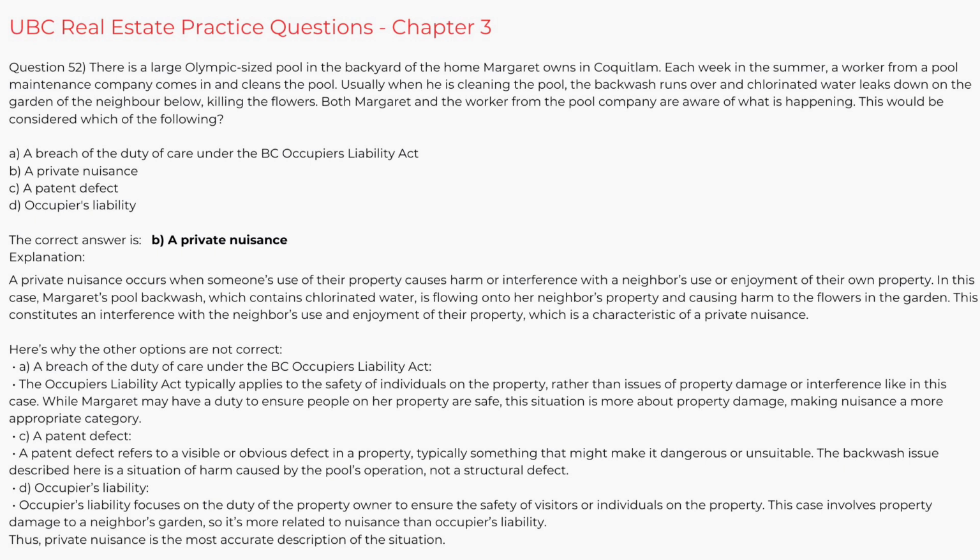A. Breach of the duty of care under the BC Occupiers Liability Act. B. A private nuisance. C. A patent defect. D. Occupiers liability. The correct answer is B. A private nuisance.